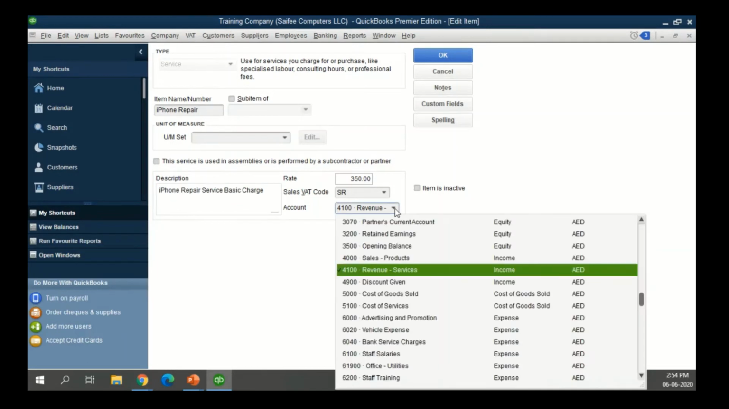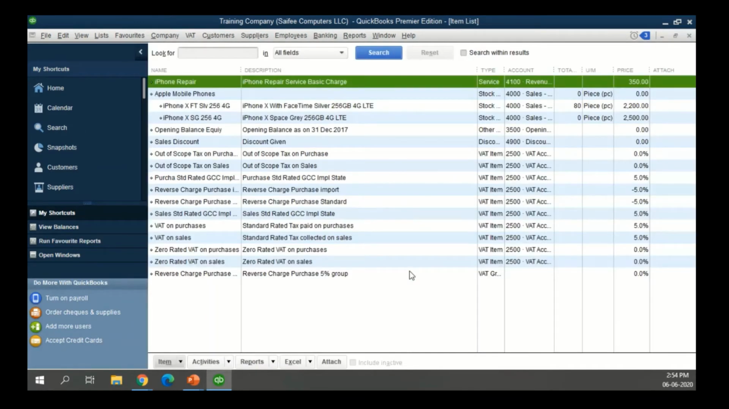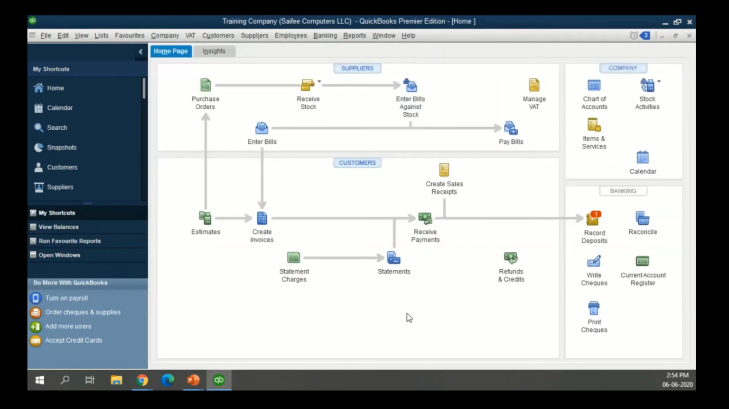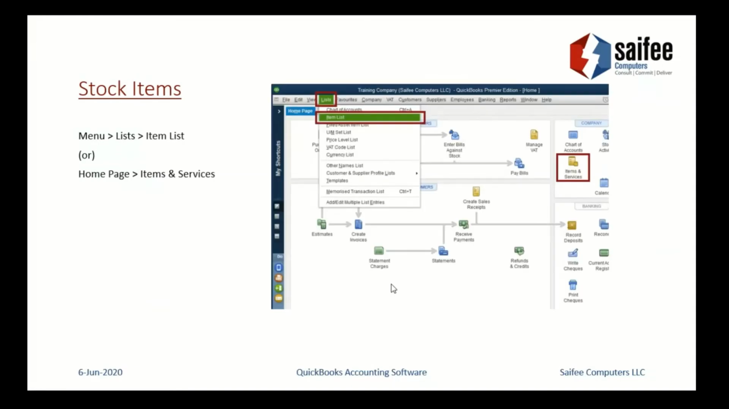And again, link it to the appropriate ledger account. In this case, the ledger account we have selected is revenue from services. So we have two accounts here, sales of products and revenue from services. Okay, so this is what we saw.